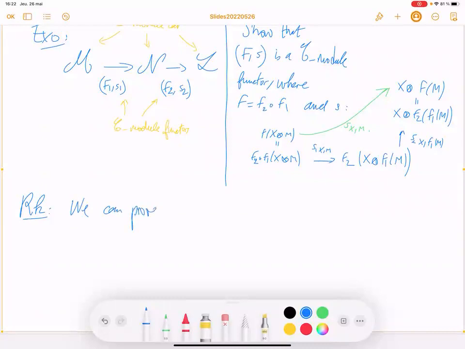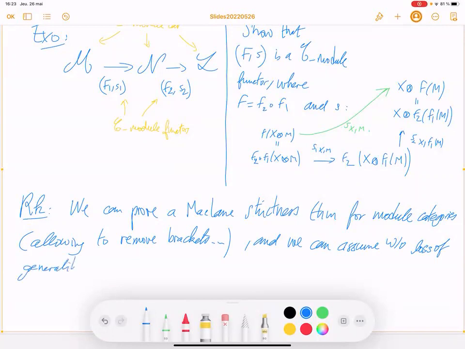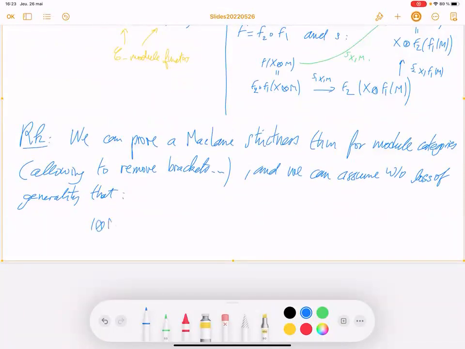So we can prove a Mac Lane strictness theorem for module categories, allowing us to remove brackets, and we can assume, without loss of generality, the following: one tensor M equal to M.